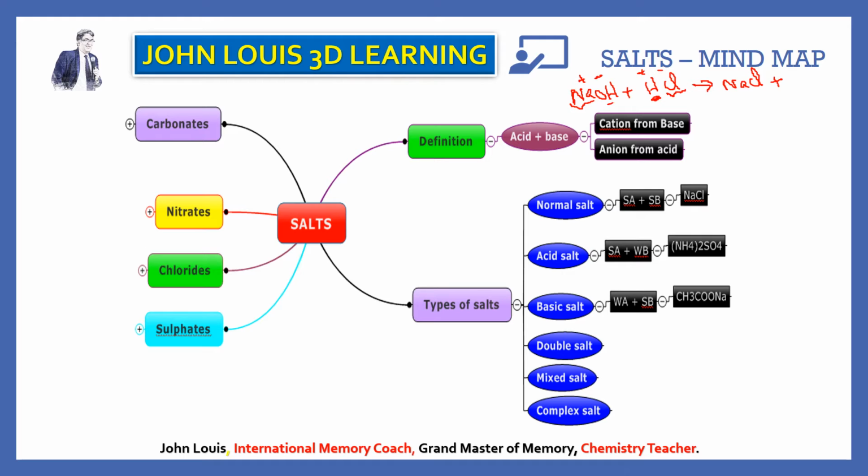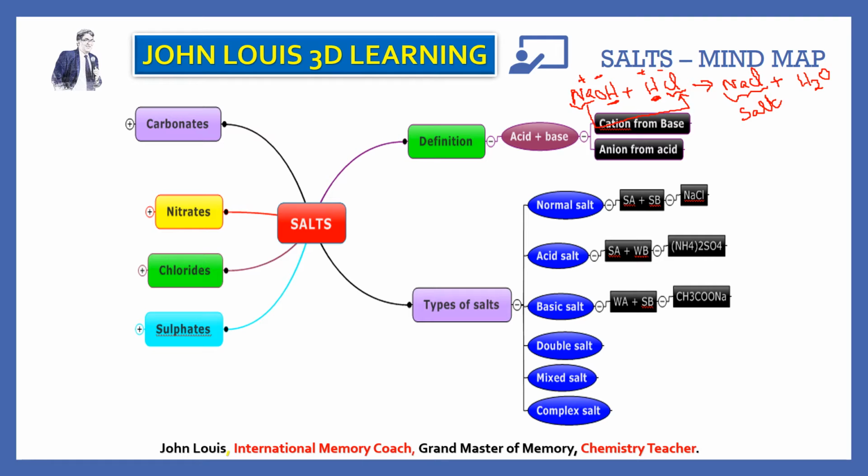Then what is the other one? The positive ion from the acid is hydrogen, and the negative ion from the base is OH. Therefore, these two combine together to form water. So what is a salt? Salt is a compound formed from acid and base. How does it form? The positive ion from the base and the negative ion from the acid form a compound known as salt. Is it very clear? This is a point you should be very clear about. The positive ion of the base reacts with the negative ion of the acid. That is what a salt is.